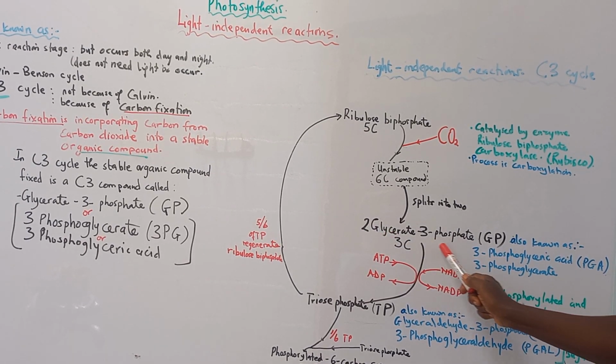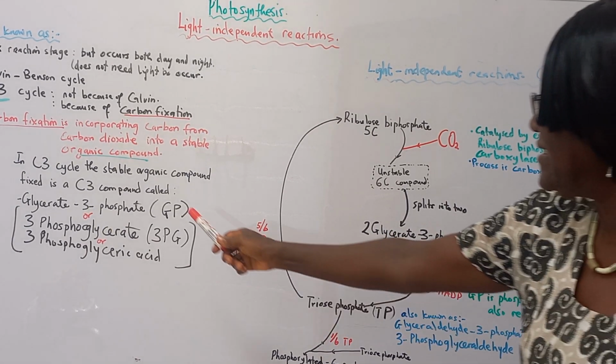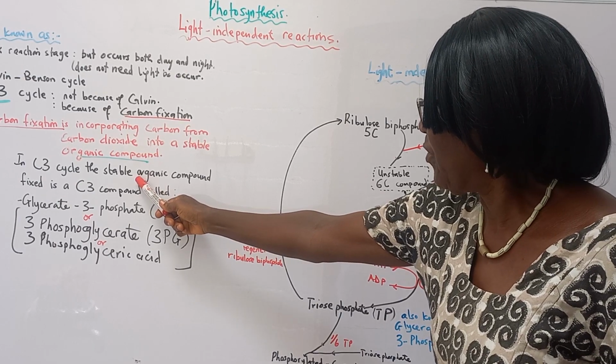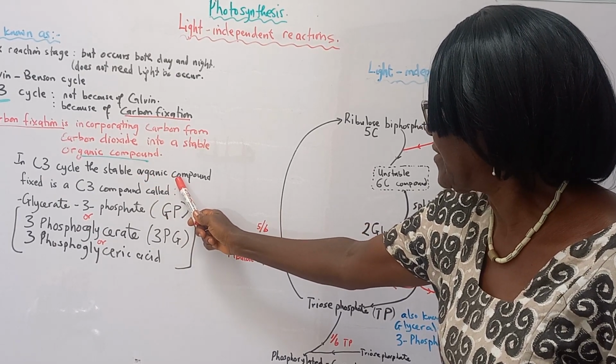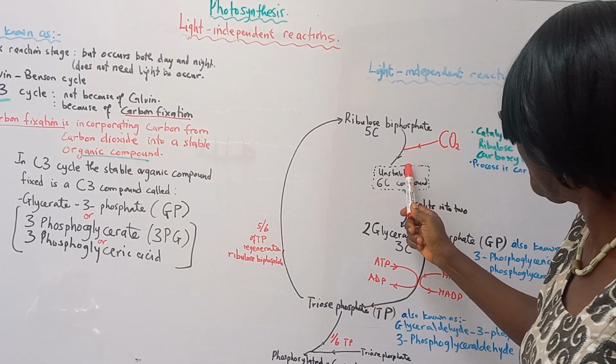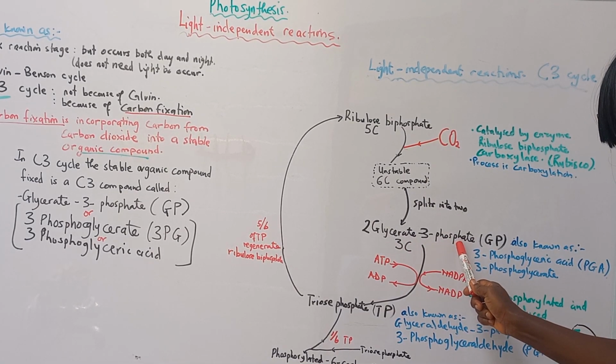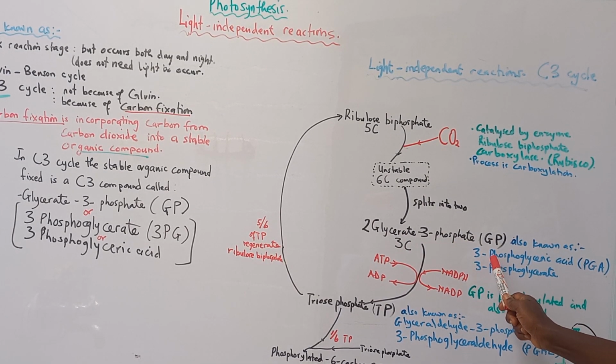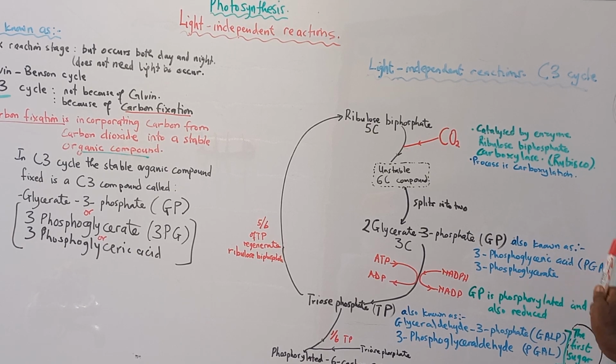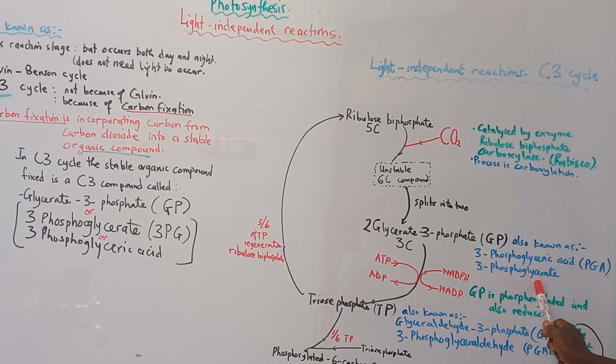This glycerate 3-phosphate, as we said, is the first stable organic compound during carbon fixation. And glycerate phosphate, we have said, is also known as 3-phosphoglyceric acid or 3-phosphoglycerate.